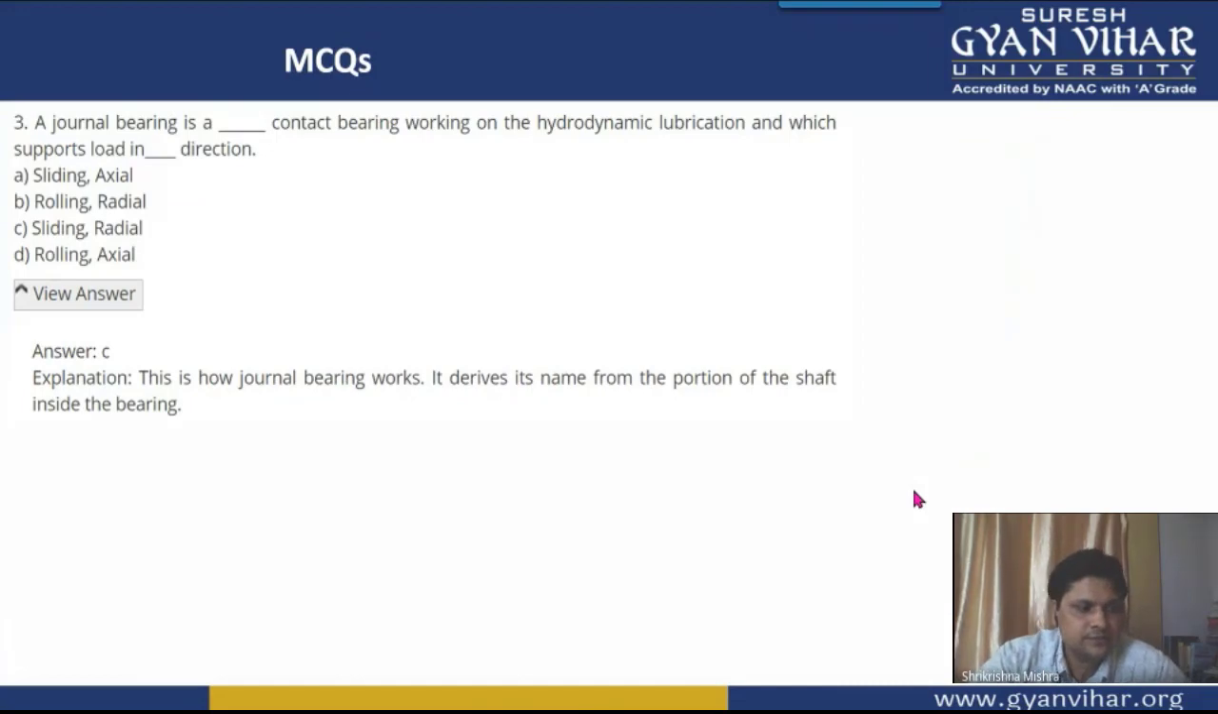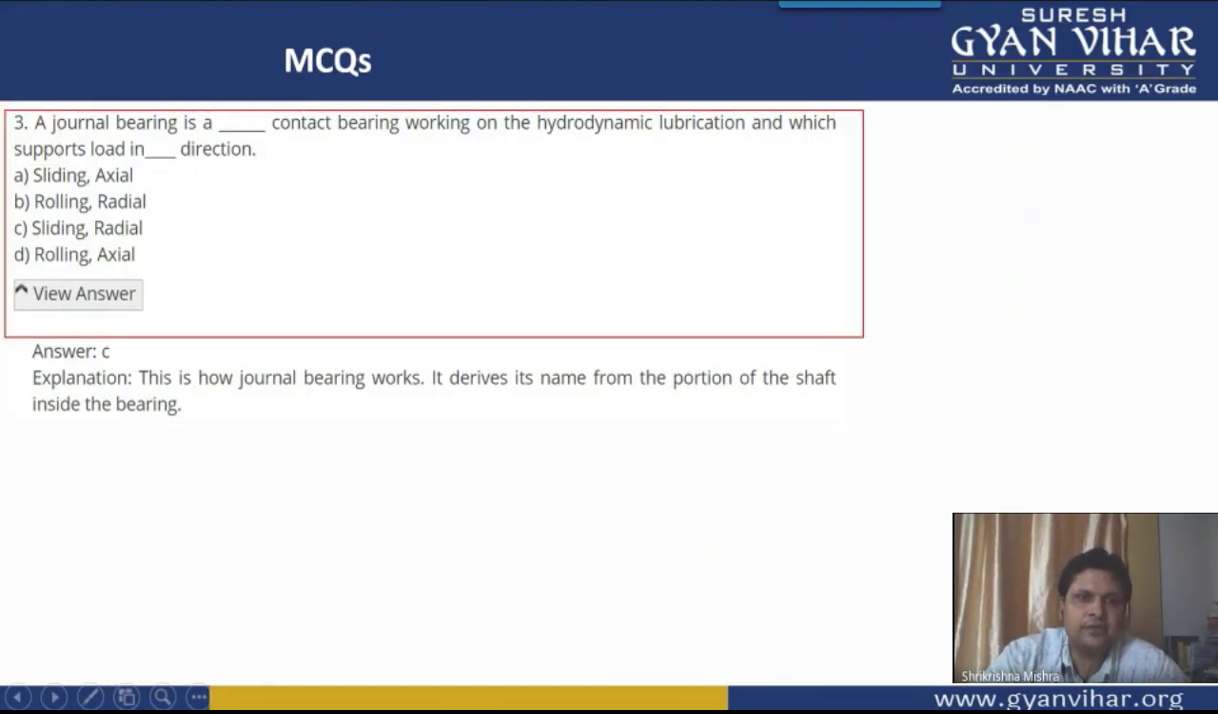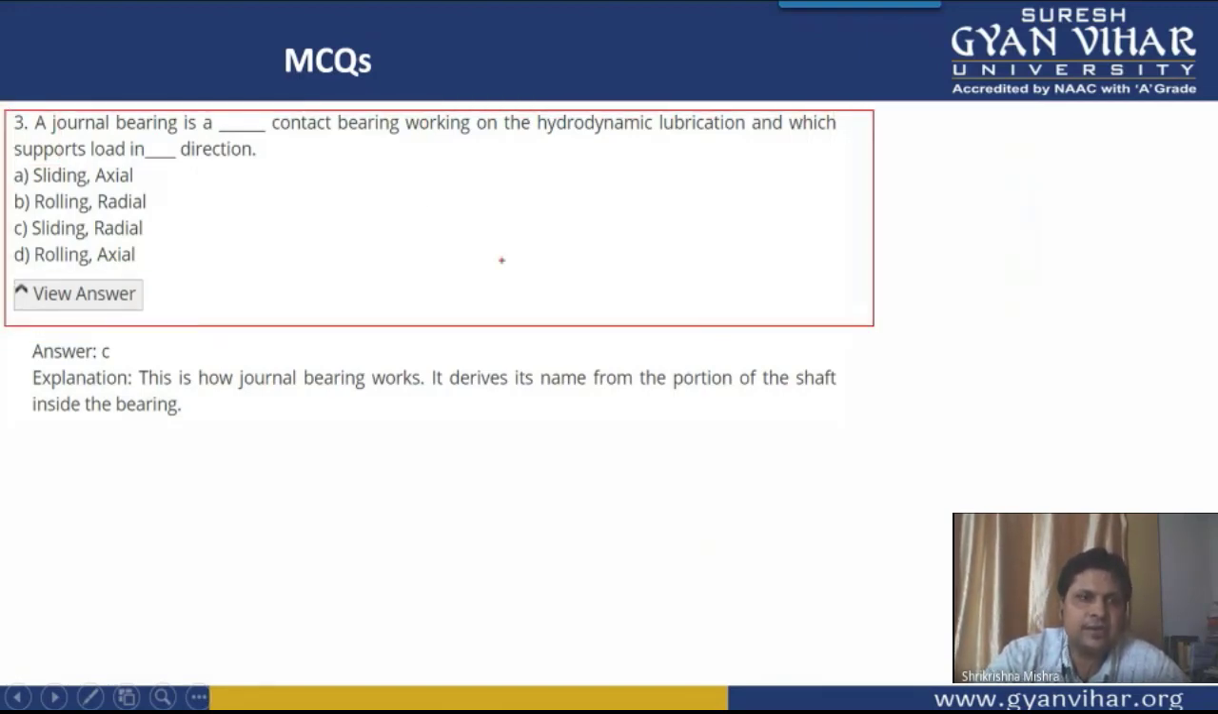Then the next one, MCQ number 3. MCQ number 3 is saying that a journal bearing is a dash contact bearing working on hydrodynamic lubrication and which supports load in. So we all know that a bearing can support load in the axial direction also and in the radial direction also.